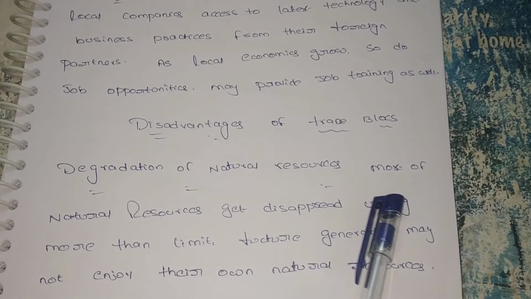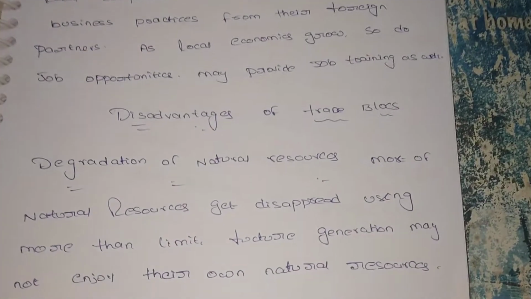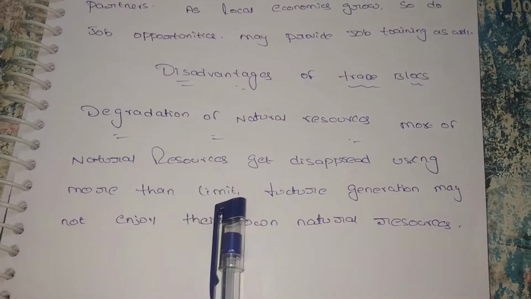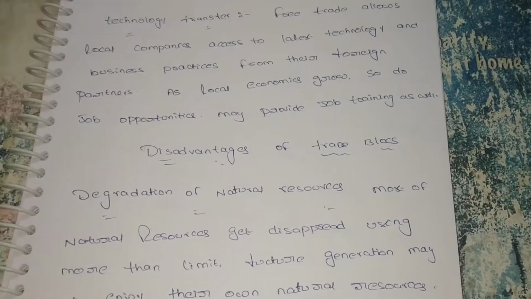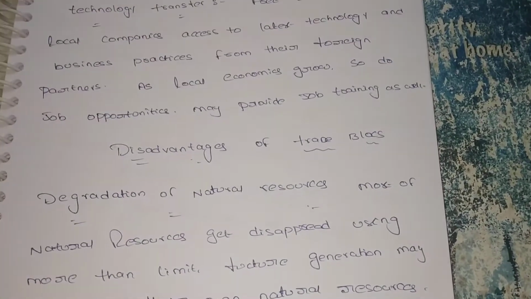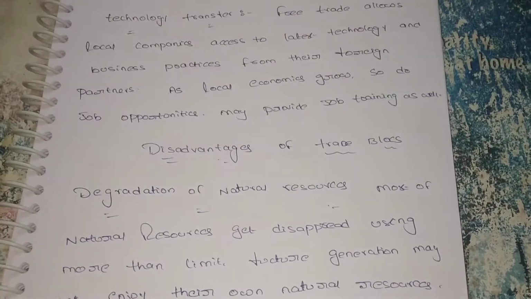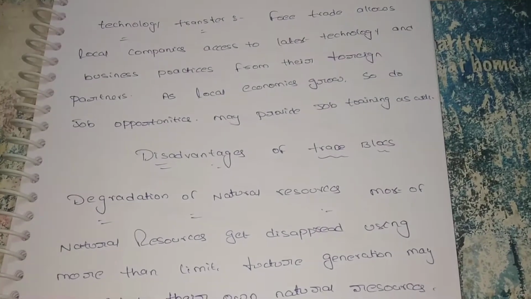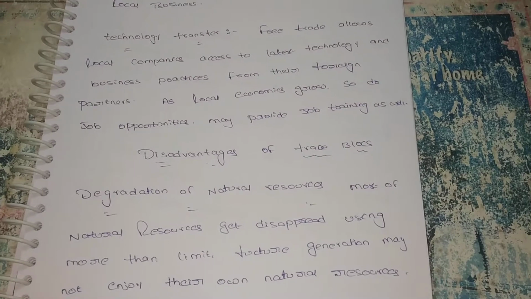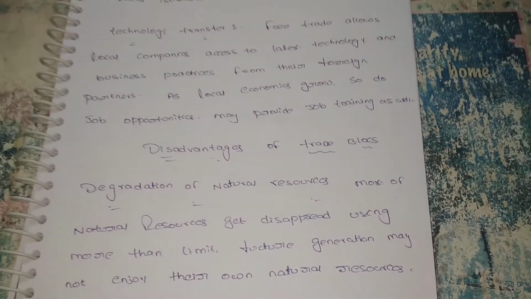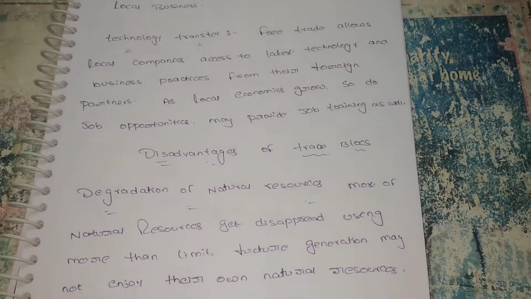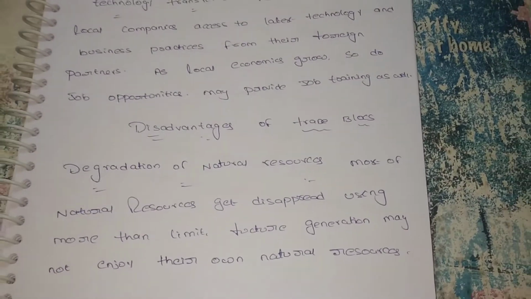What are the disadvantages? Degradation of natural resources. Most of the natural resources get disappeared when used beyond the limit. Suppose, while forming a trade bloc, we have to produce more goods beyond a limit. Our country requires only 1000 units of these goods, but we are producing 15,000 because of exporting these goods. We are utilizing our own natural resources. Further generations may not enjoy their own natural resources. So here there is a degradation of natural resources.